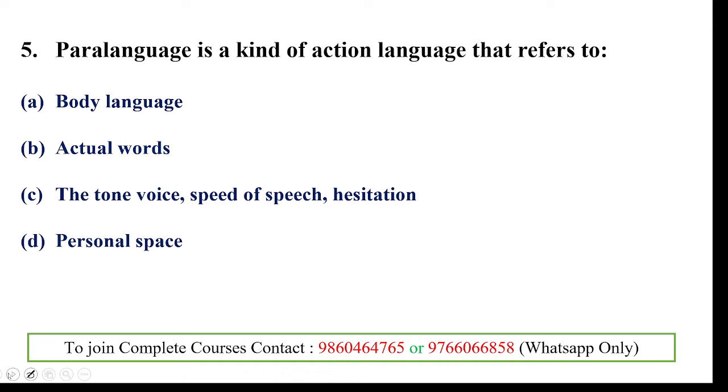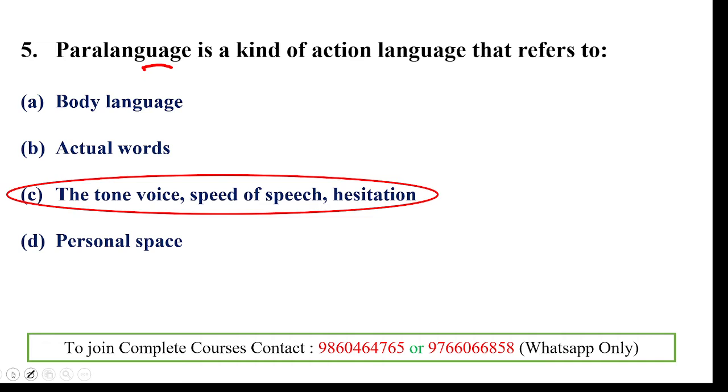Paralanguage is a kind of action language that refers to. So here, paralanguage is one of the important non-verbal forms of communication. It does not use body language as the main kind of action, nor actual words that make verbal communication, but the tone of voice, speed of speech, hesitation; these are all related to paralanguage. Personal space is related to another term, proxemics. Clear? So the right one is tone of voice, speed of speech, hesitation.